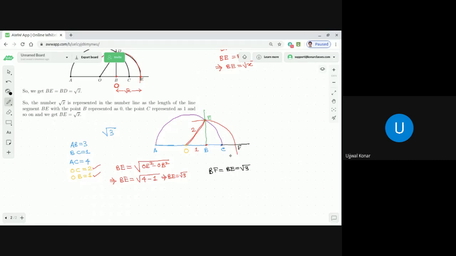So as BF is equal to root 3, we are able to measure that in a straight line. What is BF? That is root 3. Then representing that is very easy. How? We will recall that point B as the origin, 0. Correct, my dear students?